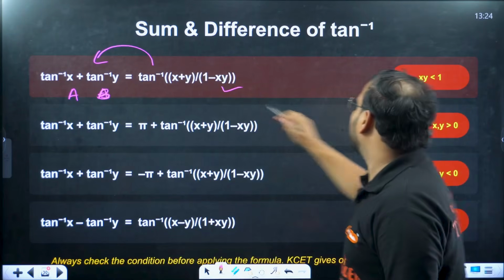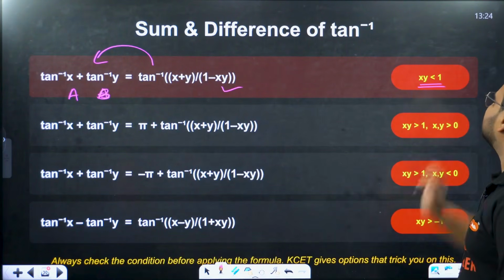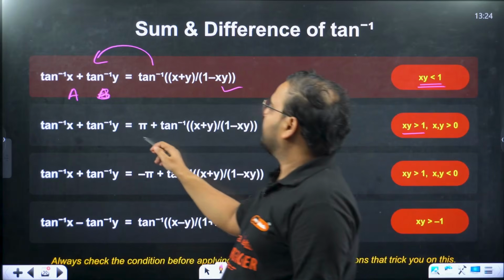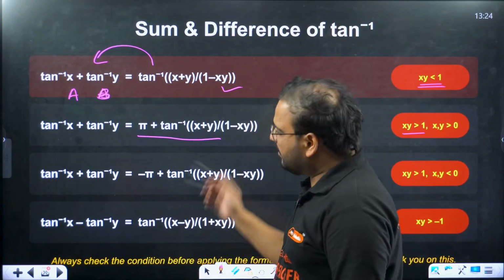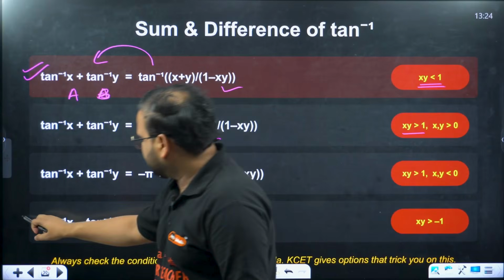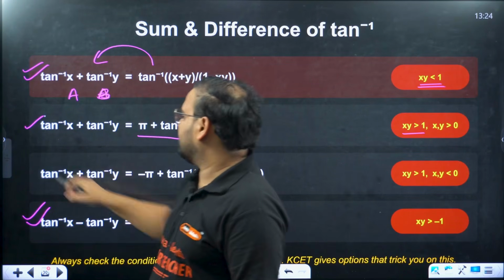This is the condition when xy is less than 1. For xy more than 1, we have pi plus tan inverse of x plus y upon 1 minus xy. So over here there is a priority actually. This is important, and this also is important. This is very rarely asked.